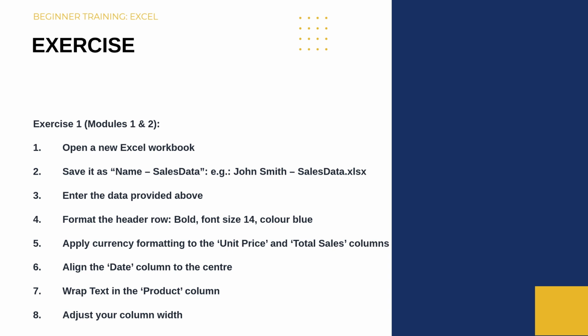You save it with your name dash sales data. You enter the data as provided above. Format the header row. Apply currency formatting. Align the date. Wrap text in the product column and adjust your column widths.